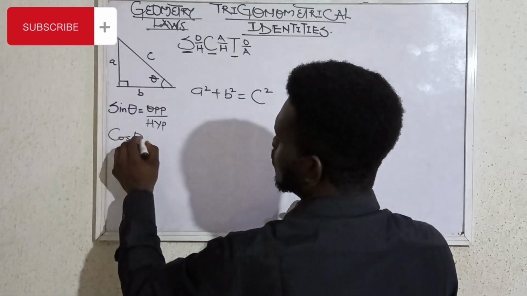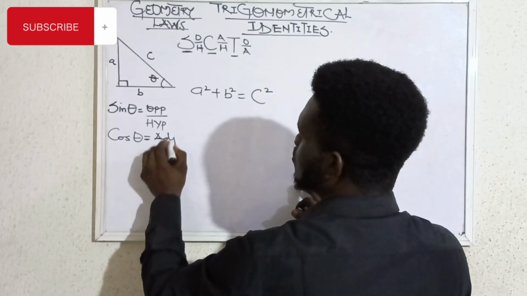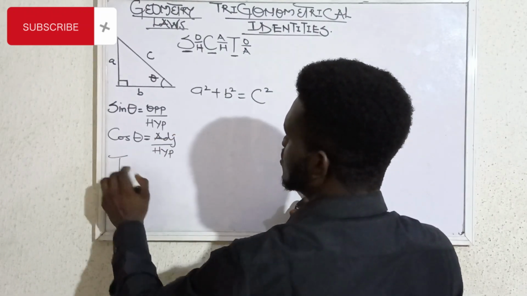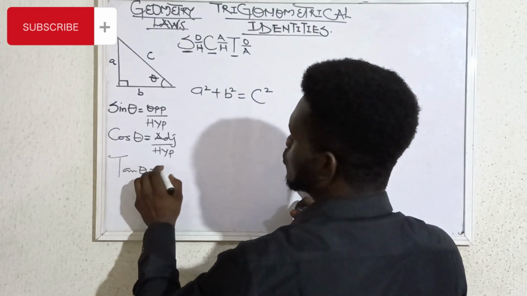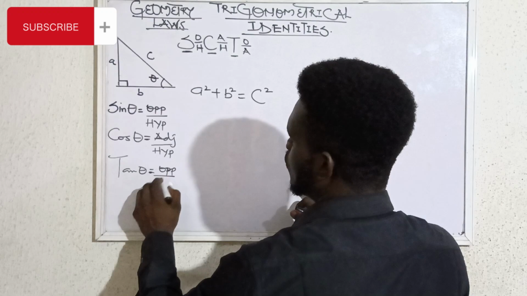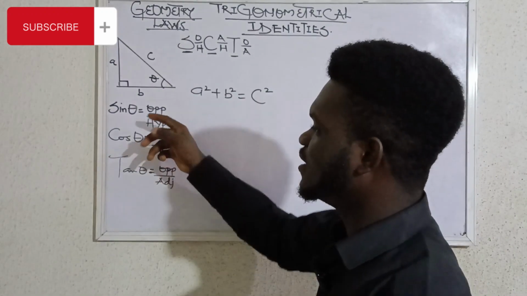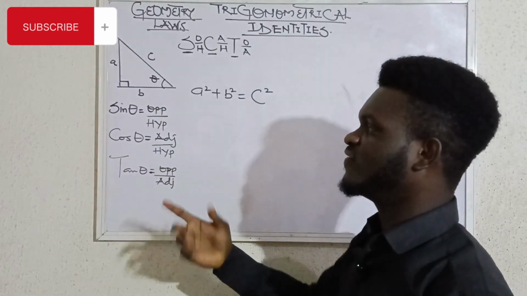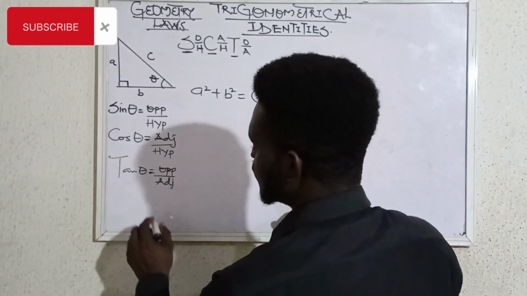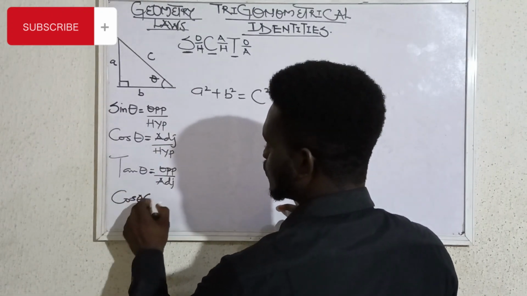Cos theta equals adjacent over hypotenuse, and tan theta equals opposite over adjacent. Now we also have the inverse trigonometrical functions. If you're talking about sine theta, the inverse of sine theta is cosec theta.